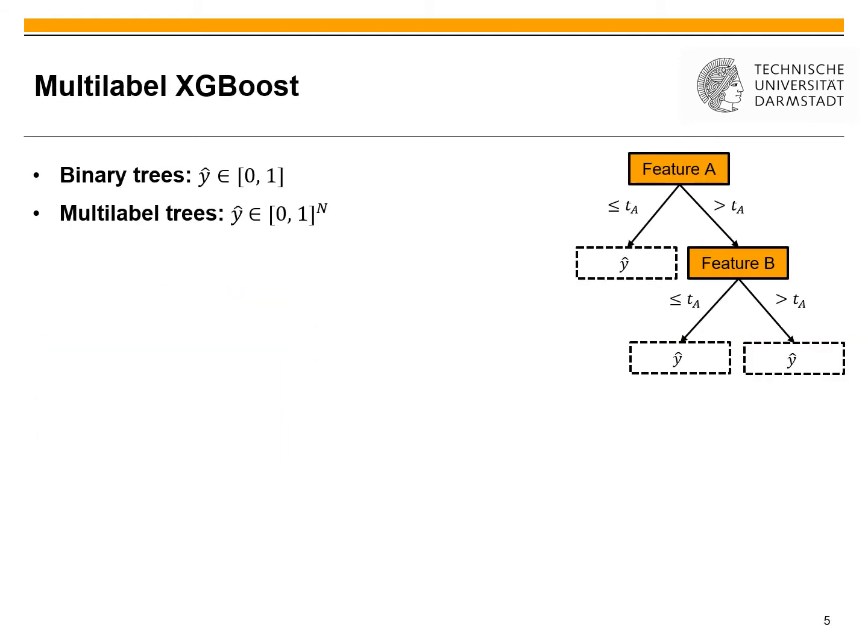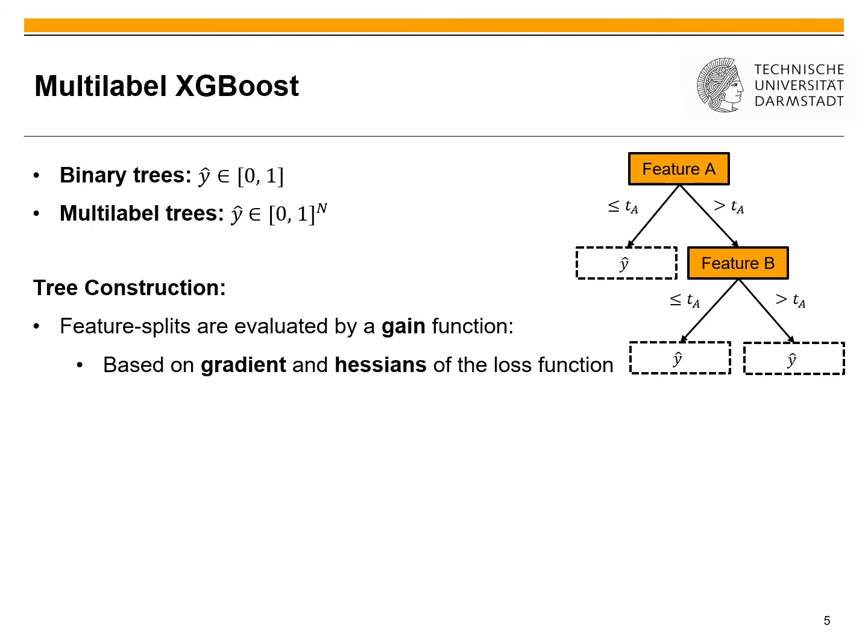Now let's take a look at the base models we use inside our dynamic classifier chain. These are XGBoost models. We use them because they are well known for their predictive performance, but had to make some modifications to allow for multi-label classification. On the right hand side you can see the typical structure of such a decision tree, and the main difference is that in the binary setting there is only one value in each leaf that represents if an instance belongs to a class or not, and in the multi-label setting we have a vector that has a score for each individual label.